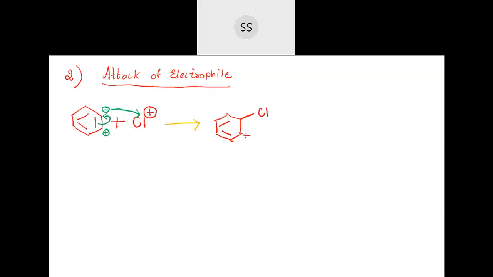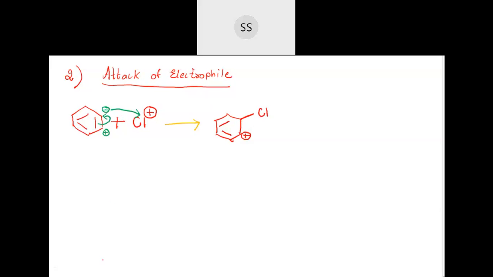So this carbon in turn has lost, because they were supposed to have 4 bonds. So if you are shifting this pi bond, that means this particular carbon has lost that electron in binding with the chlorine. So it's positive charge now. So this is the second step. Attack of electrophile has taken place on the benzene ring. So this is second one.